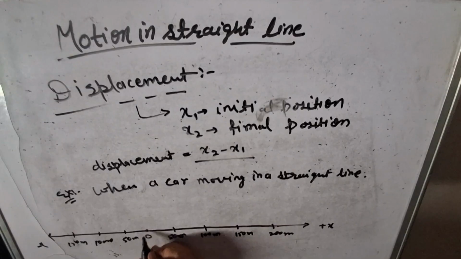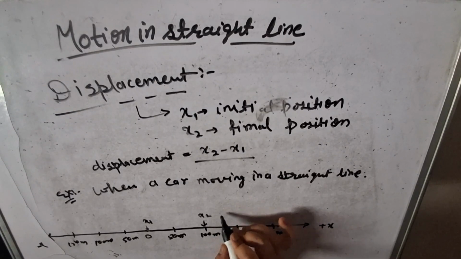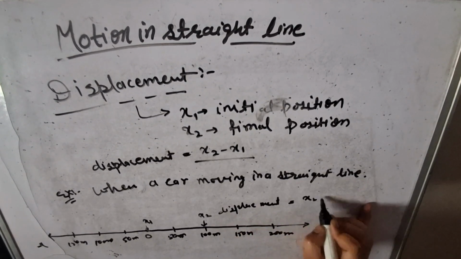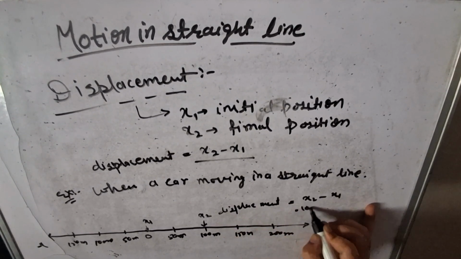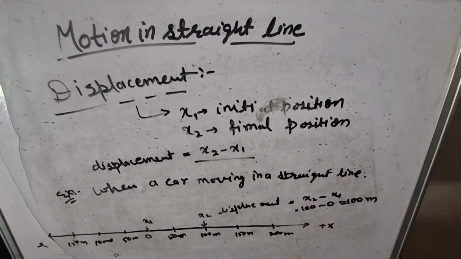Okay, so let the car start from the origin point and move towards the plus x direction. Let initial position be x1, and after some time it reaches the position x2. Then what will be displacement? Displacement will be x2 minus x1. 100 minus 0, it's 100 meter displacement. Now in the same example, after some time the car reaches the position x3.